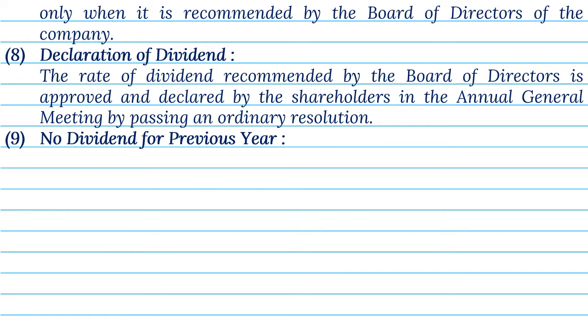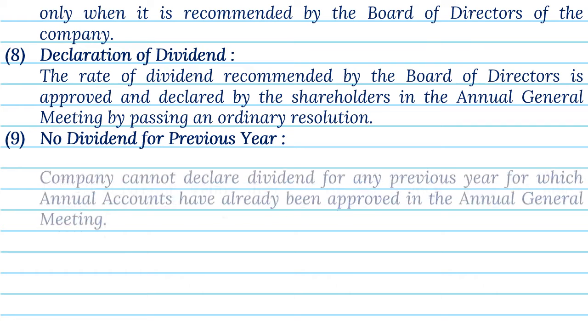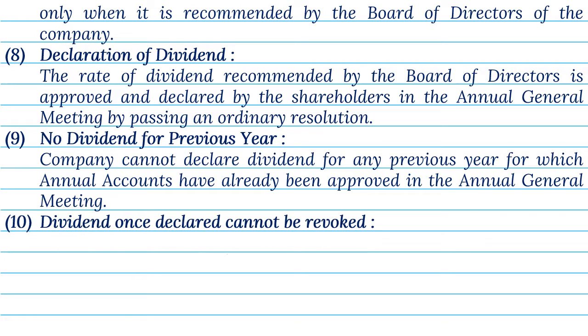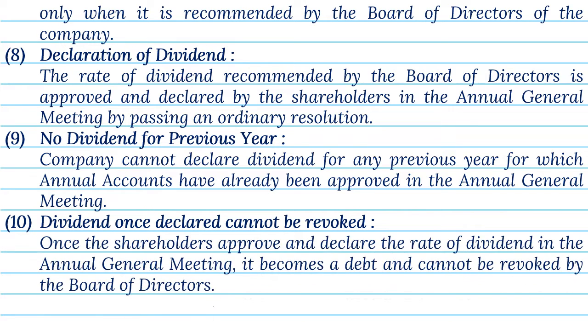9. No dividend for previous year. Company cannot declare dividend for any previous year for which annual accounts have already been approved in the annual general meeting. 10. Dividend once declared cannot be revoked. Once the shareholders approve and declare the rate of dividend in the annual general meeting, it becomes a debt and cannot be revoked by the Board of Directors.